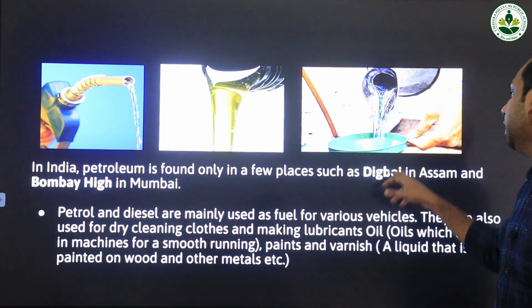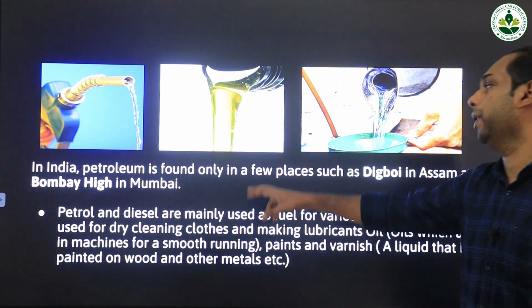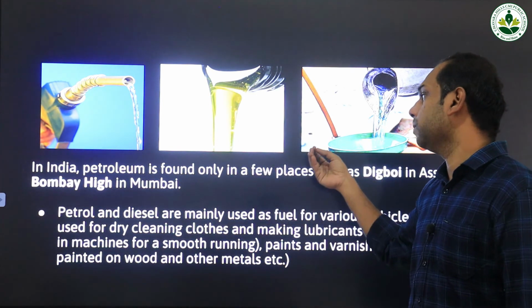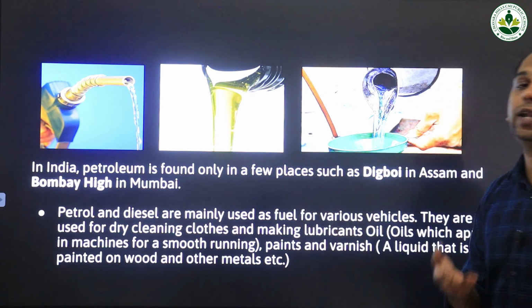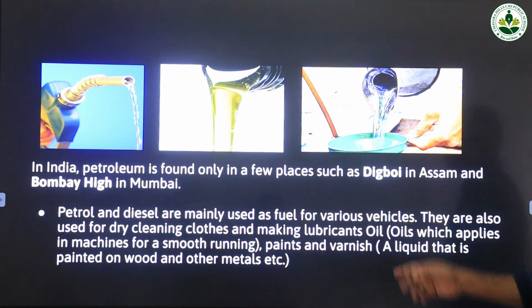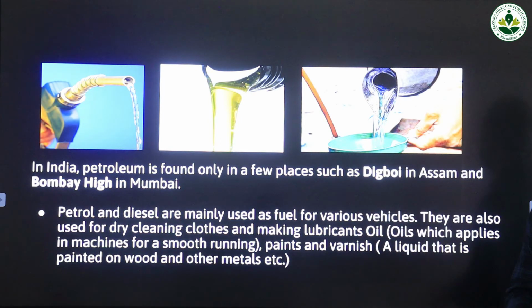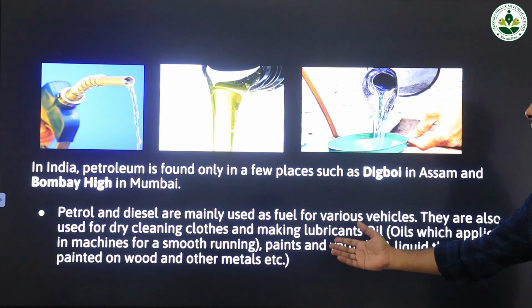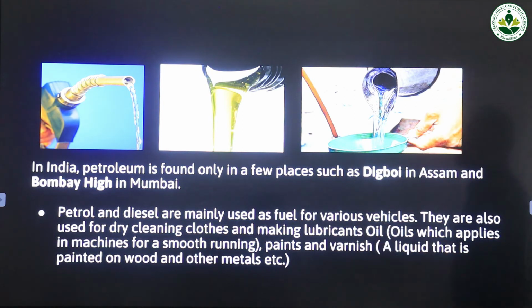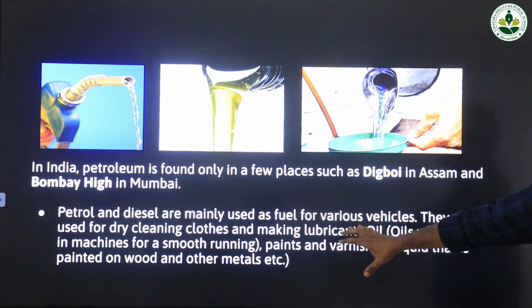Places like Digboi in Assam and Bombay High in Mumbai are where we have petroleum deposits. Petrol and diesel are mainly used as fuel for various vehicles. They are also used for dry cleaning clothes and making lubricant oils. What are lubricant oils? The oils placed in machines for smooth running. Paints and varnish, a liquid that is painted on wood and metals, are called varnishes. So these are the major uses of petroleum.